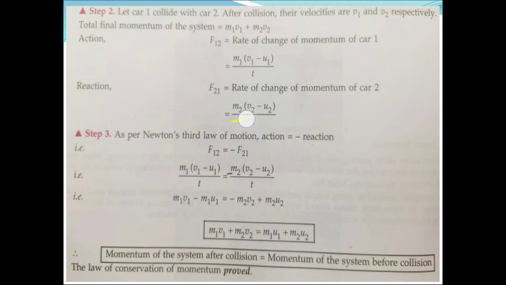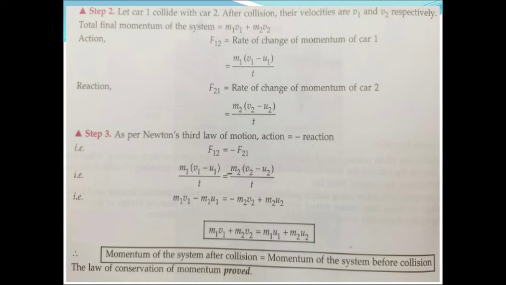This is the mass of car 2 and this is the change in velocity, final minus initial, divided by time. Time is the same because for the same time both cars have applied force on each other during collision. Car 1 applies force on 2 and car 2 applies force on 1.